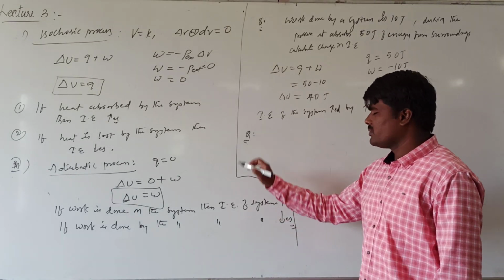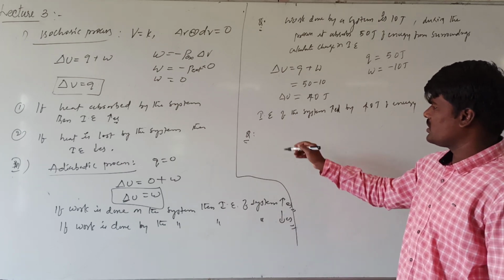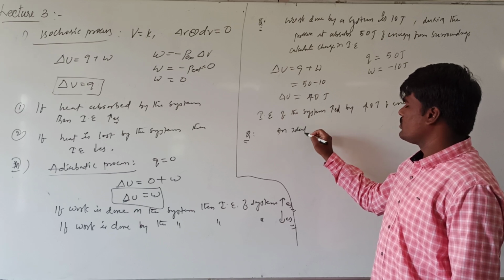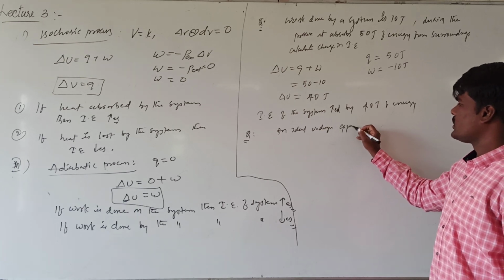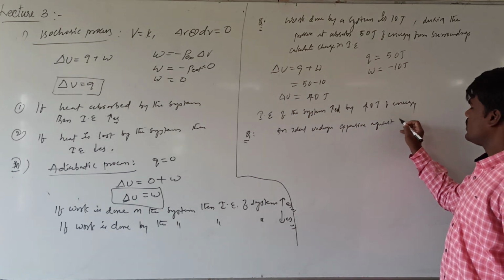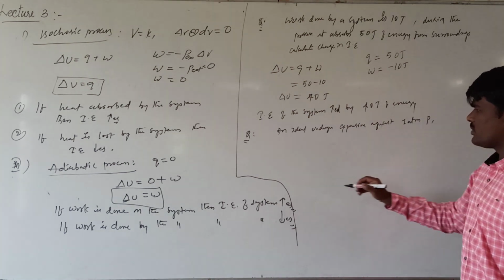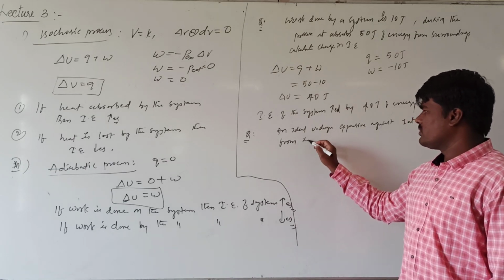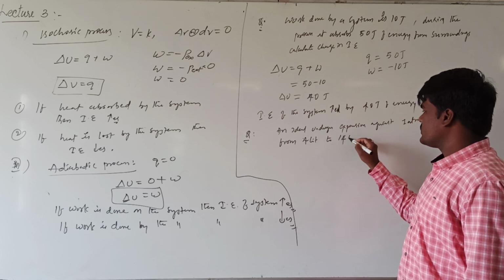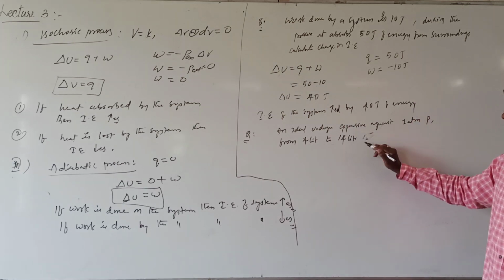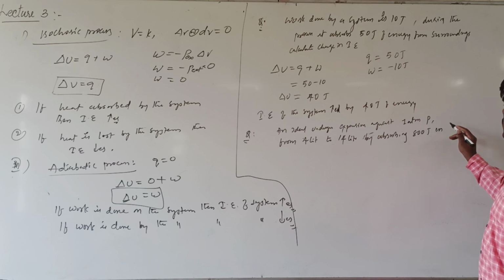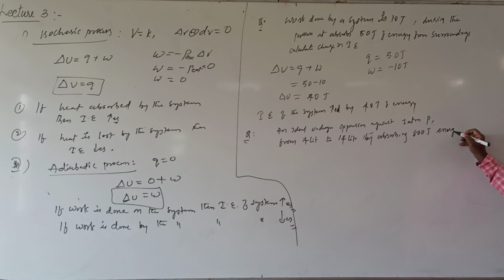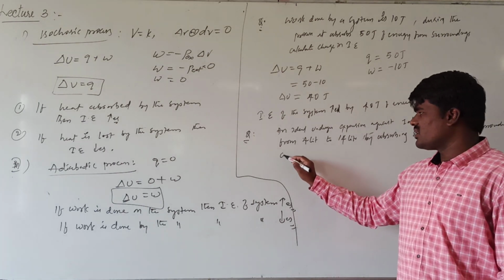Or similarly, for example, take a question: an ideal gas undergoes expansion against 1 atm pressure from 4 liters to 14 liters, by absorbing 800 joules of heat energy from surroundings. Calculate the change in internal energy.